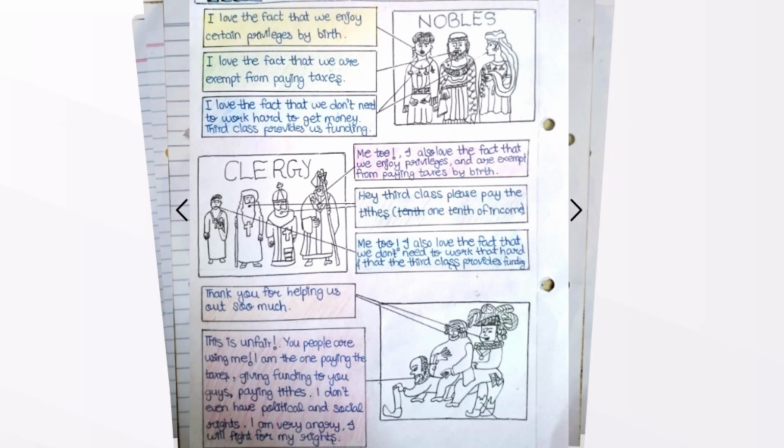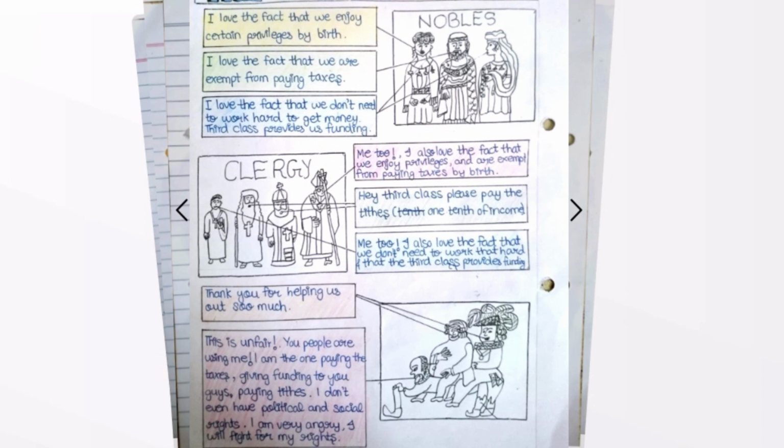Nobles and clergy said, "I love the fact that we enjoy certain privileges by birth. I love that we are exempt from paying taxes. I love that we don't need to work hard to earn money. The third estate provides us with funding." "Me too. I also love that we enjoy privileges and are exempt from paying taxes just because we were born into it. Hey, third estate, please pay the tithes. That's 1/10 of your income." "Me too. I love that we don't need to struggle. The third estate takes care of all the funding."